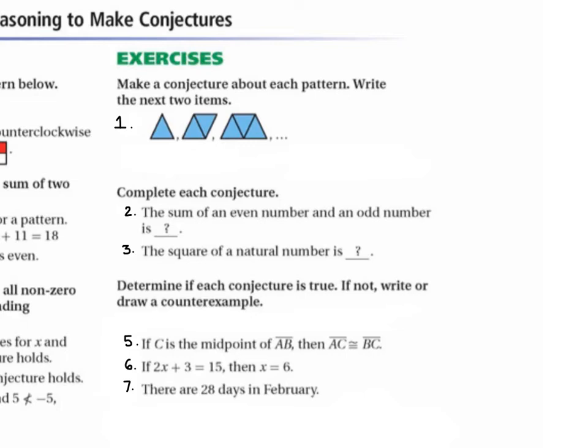Number 1 says make a conjecture about each pattern. Write the next 2 items. So what's happening in this pattern? It adds by 1, but it goes up and then down and then up. Right. So what will our next item look like? You'll have 1 up, 1 down, 1 up, and then another one down. So it'll look like that, right? And then what's our next item? Yes. This one.